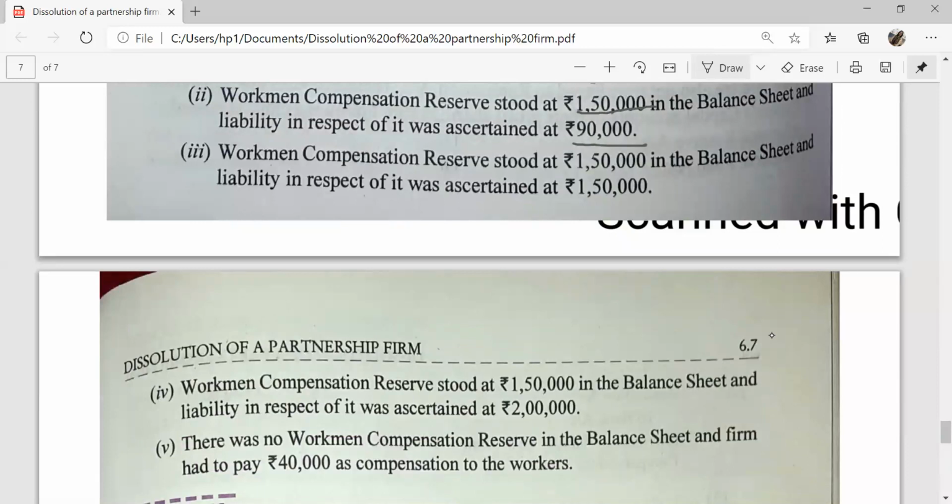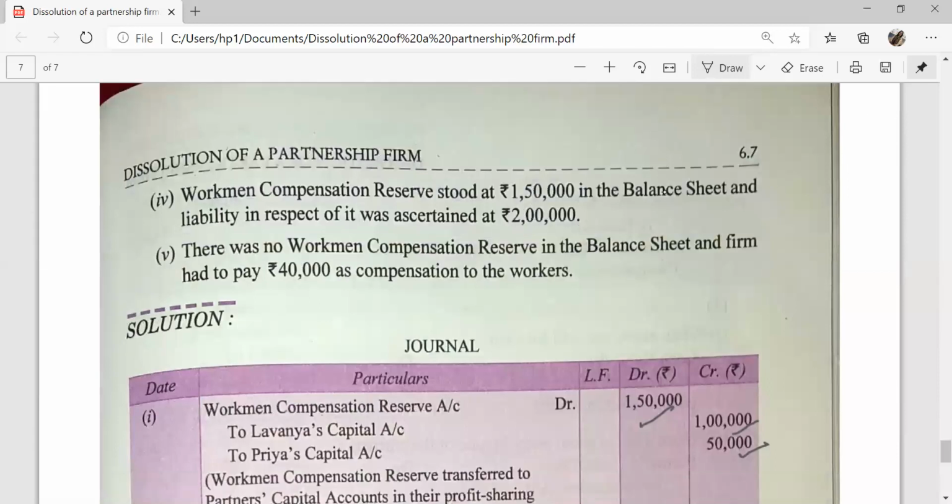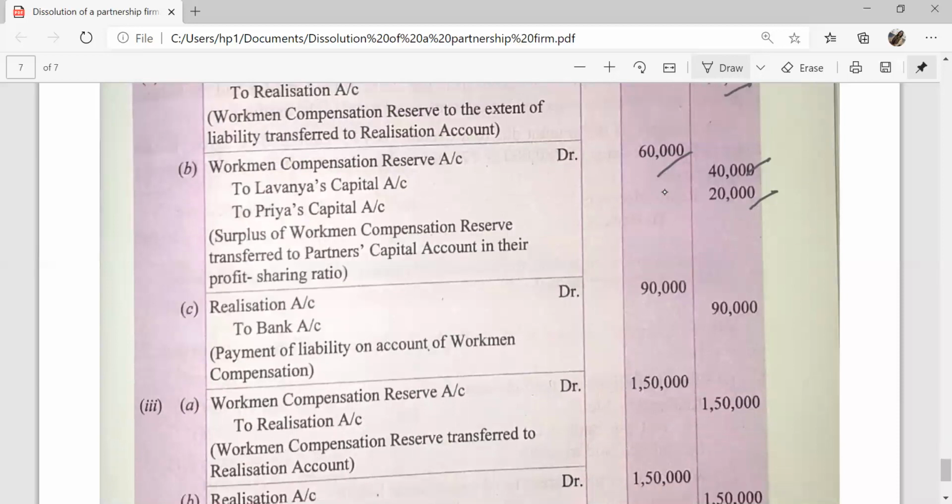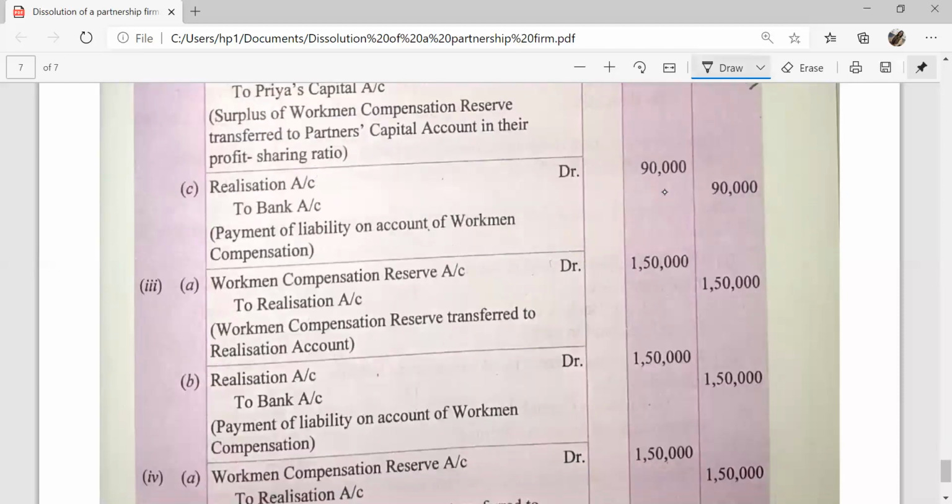Third case, workmen compensation reserve 1,50,000 and liability is also 1,50,000. In that case, the amount equal to liability will be transferred to the realization account. 1,50,000 workmen compensation reserve to realization account, and when liability is paid off, then realization account debit to bank.